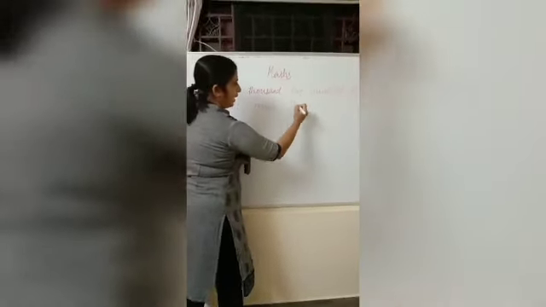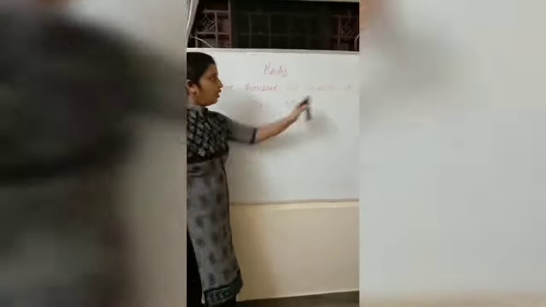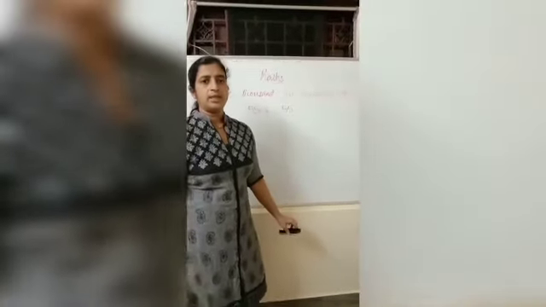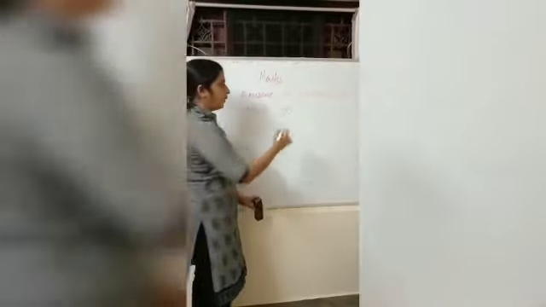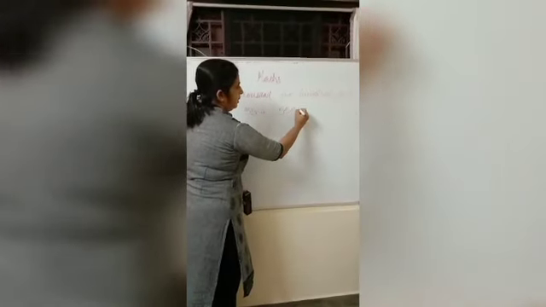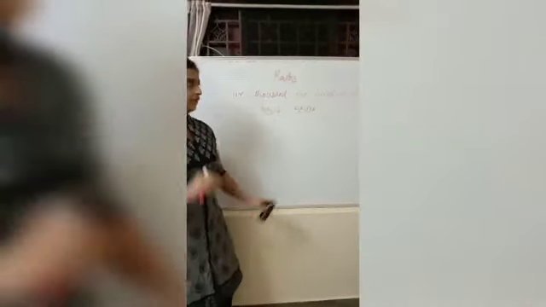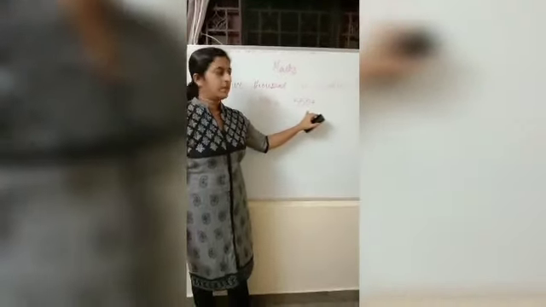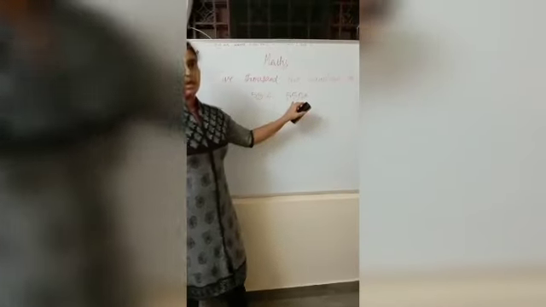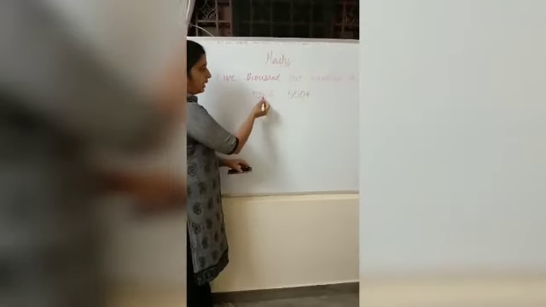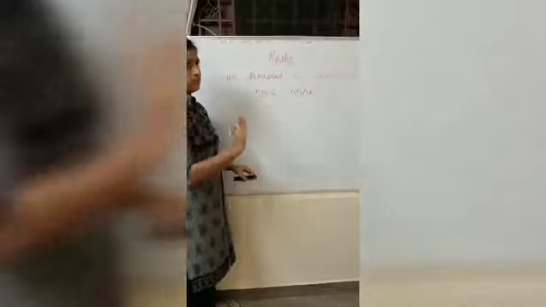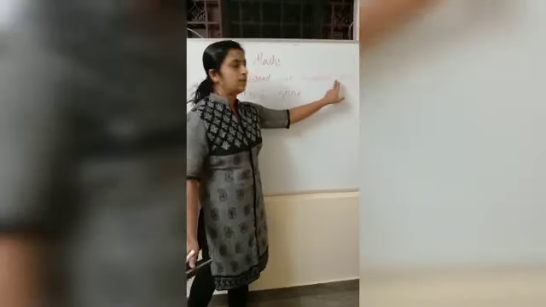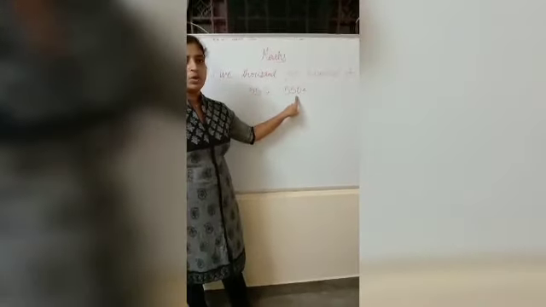Okay, 5. 500 place 5. Then 4 means, is anything there in the tens place? No. So you have to write 0 there. Then 4. If it is below 10, you have to add 0 in the tens place. Okay, then only it will come like a 4-digit number. Otherwise, if you are writing like this, this is wrong because there are only 3 digits. So if there is nothing in the tens place, you have to write 0 here.